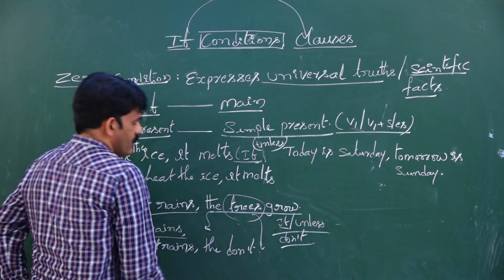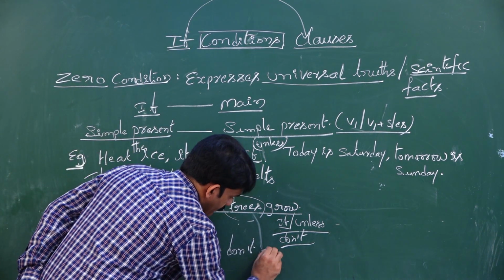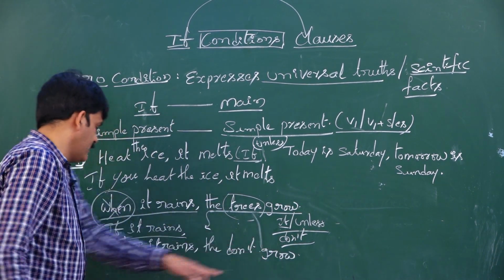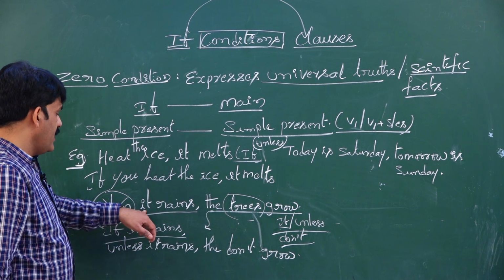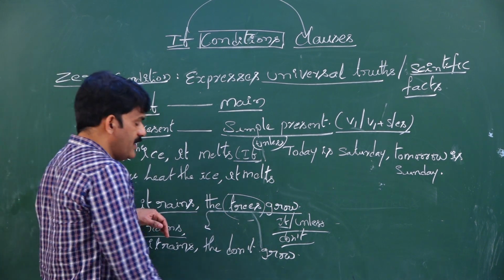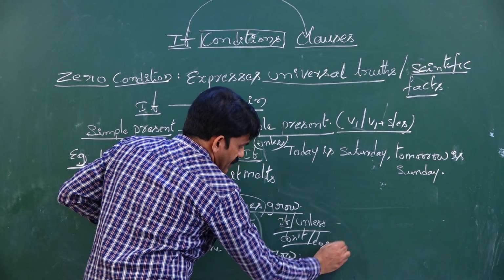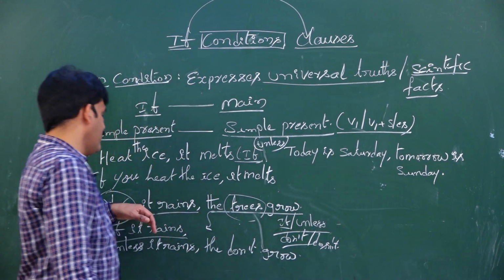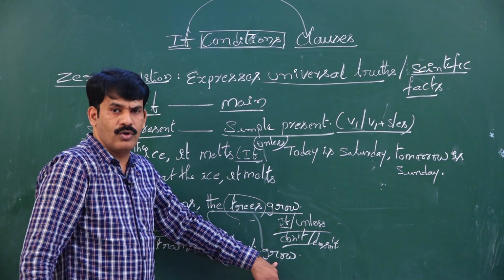The same way with do not. How do you use it with do not? If it does not, do not or does not, based on the subject. As the subject is third person singular, we use does not. If it does not rain, the trees do not grow.